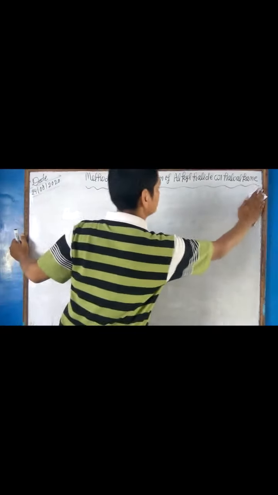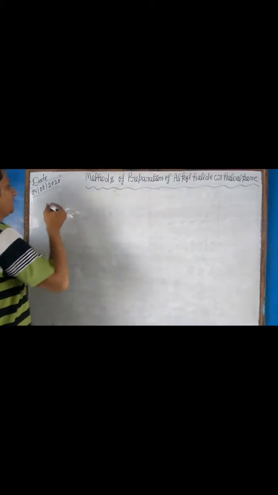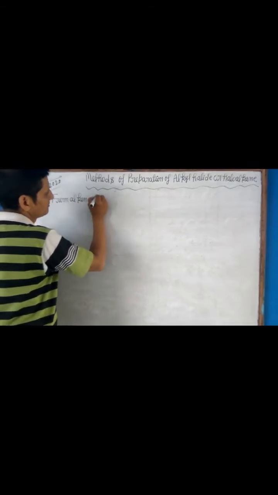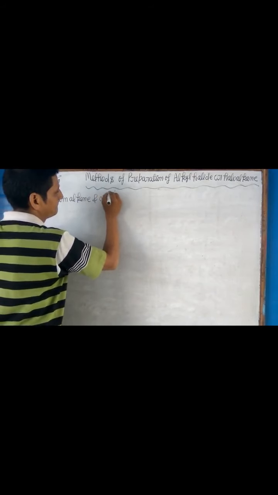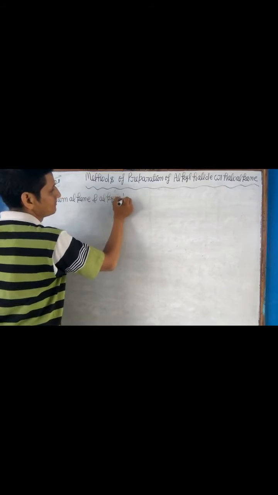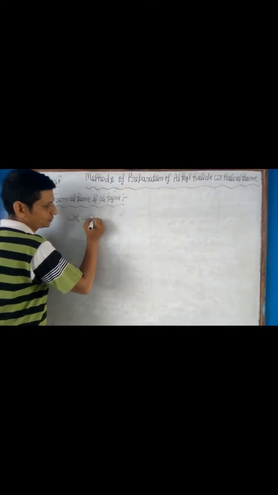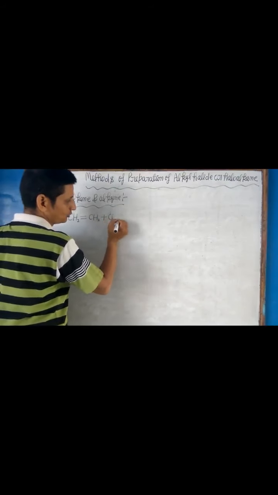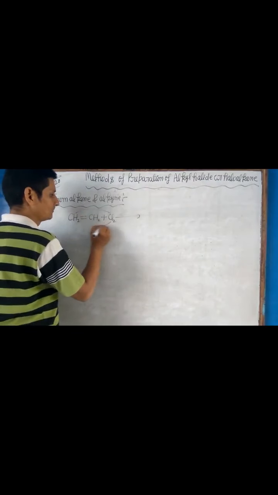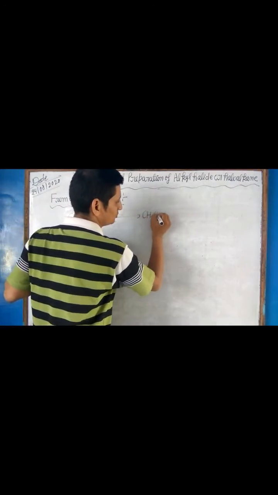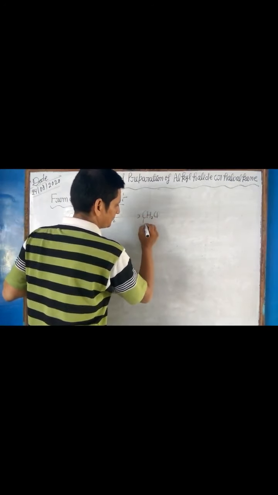The formula of alkene is CH2=CH2. Alkene reacts with chlorine to form CH2Cl-CH2Cl.